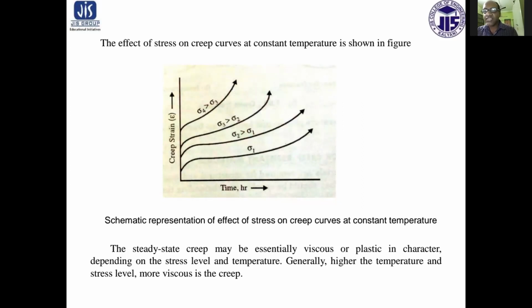The steady state creep may be essentially viscous or plastic in character, depending on stress level and temperature. Generally, the higher the temperature and stress level, the more viscous is the creep.